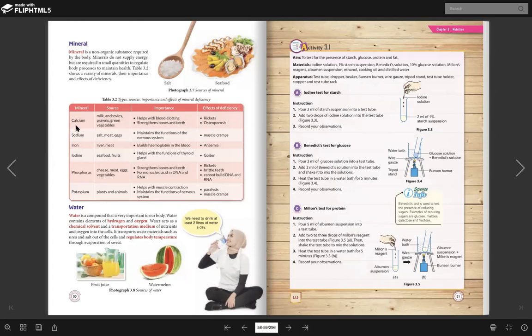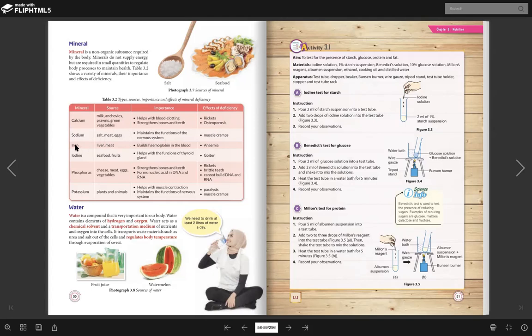Okay, so if we lack of calcium, we will have ricket and osteoporosis. Okay, ricket ni macam cikgu cerita lah kan, tulang kita akan jadi rapuh. Osteoporosis ni pun sama juga. Okay, tulang kita akan jadi rapuh, mudah patah. Okay, the next one is sodium. Sodium you can find in the salt, garam tu ni salt ni. Meat and egg. Why? It is important to maintain our nervous system. Apa terjadi? You will have muscle cramp.